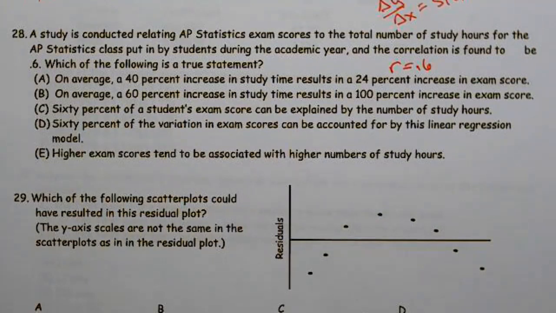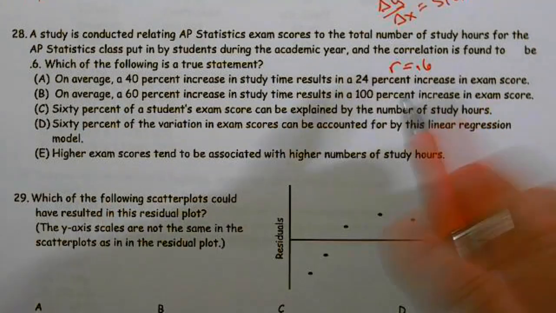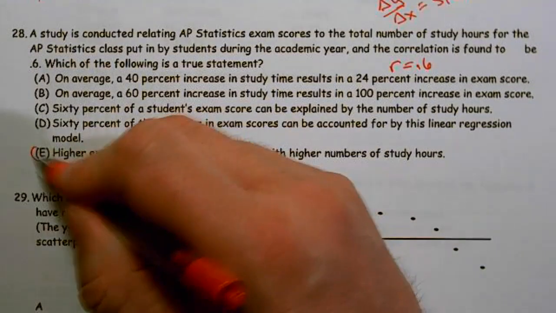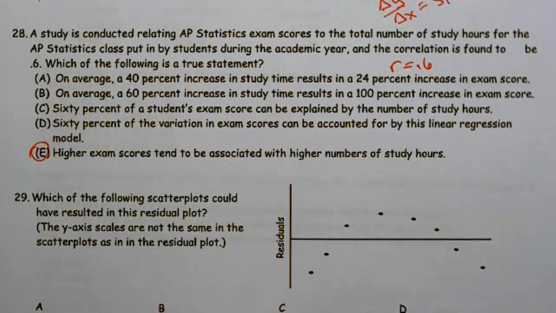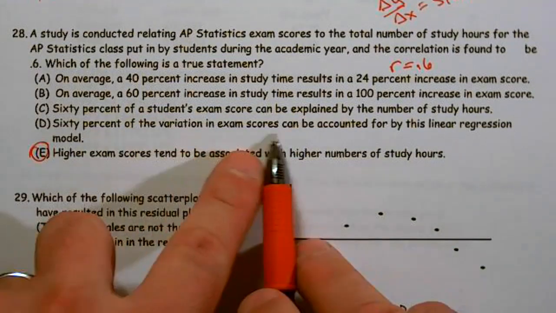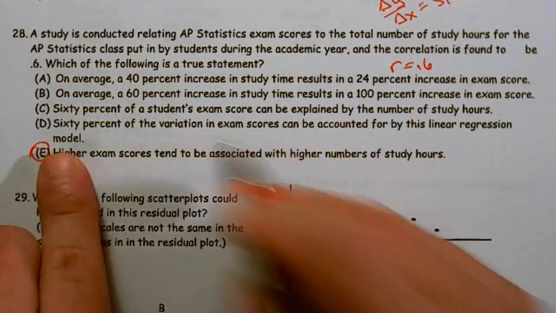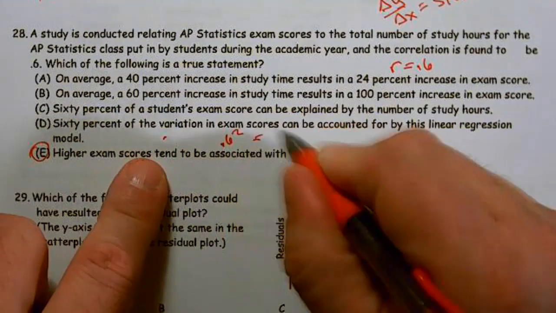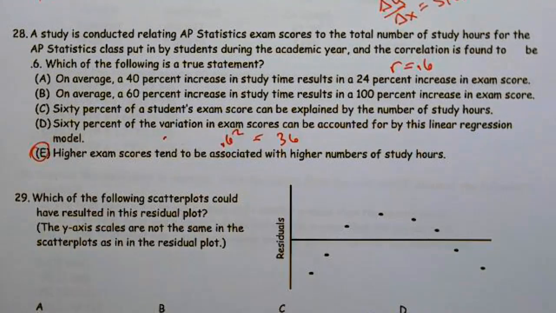Because we have that, we can basically say there is a relationship because this is a moderately strong correlation. So higher exam scores tend to be associated with higher study hours, and by the way, it's not causative. Here they say 60% of the variation in exam scores can be accounted for by this linear regression model. The answer is no, not 60%, but 0.6 squared, or 36%, can be accounted for by that.